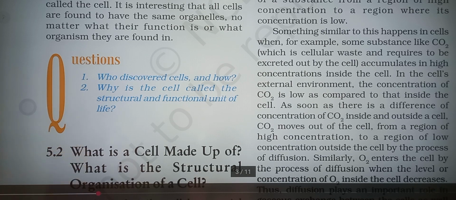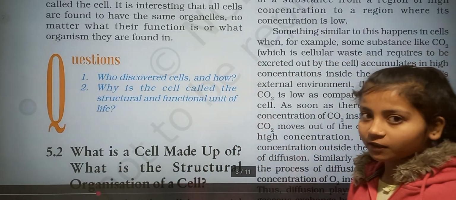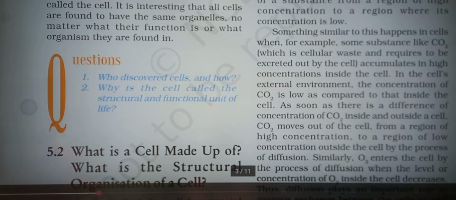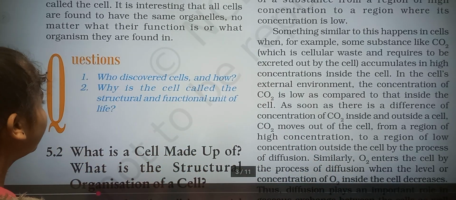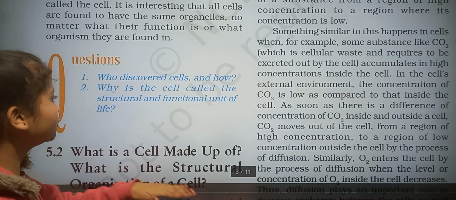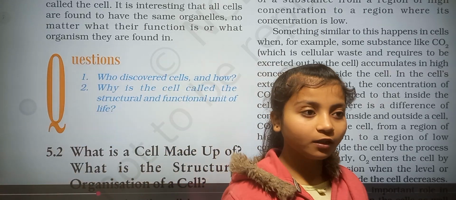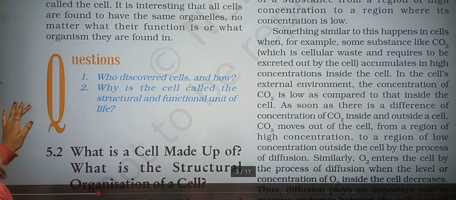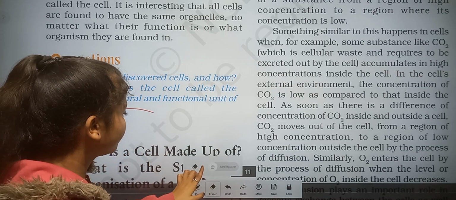Here two questions are given: who discovered the cell and how? I hope you understand. Robert Hooke discovered the cell with the help of a primitive microscope which was made by Robert Hooke. And how? With the help of a cork slide, a dead cork slide. And why is the cell called the structural and functional unit of life? Because the cell is the basic part of any organ, any tissue. We can write the answer to question number 2 very long also.